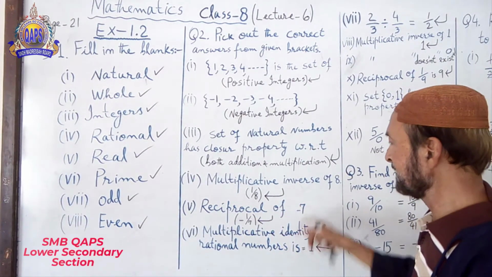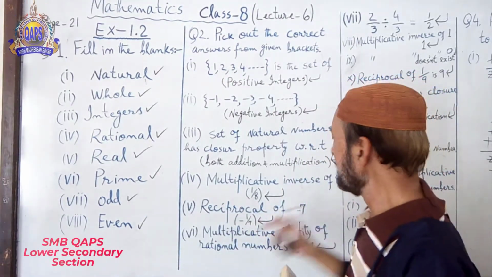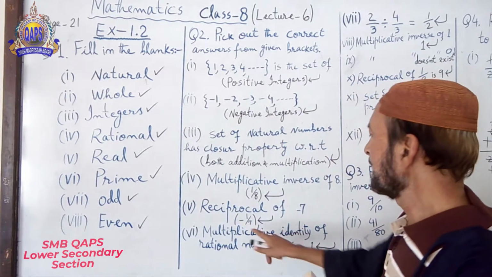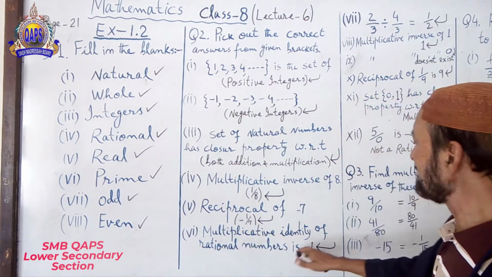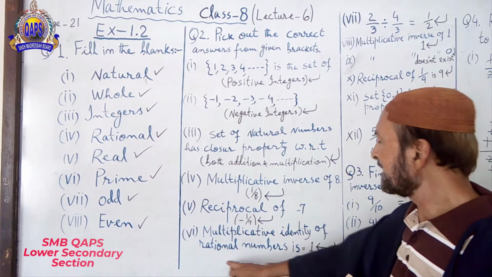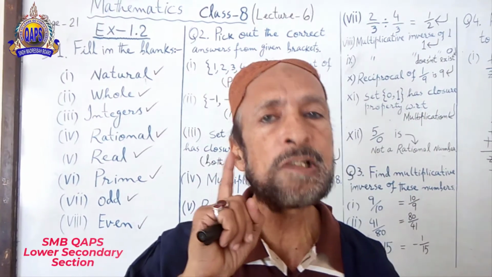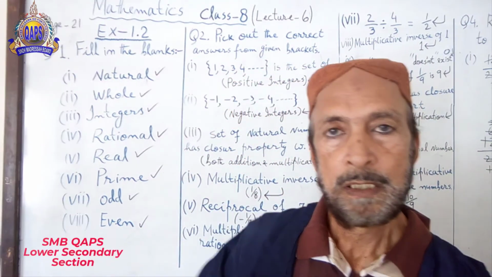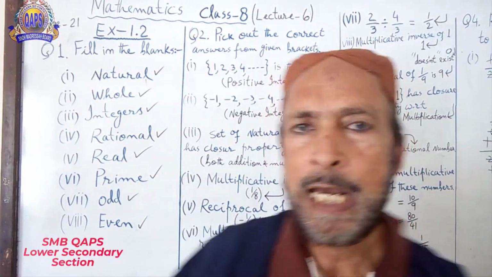Reciprocal of -7. It means inverse. So -7 reciprocal is -1/7. Number 6. Multiplicative identity of rational number is always 1. Mark all these questions as I have solved on the board.